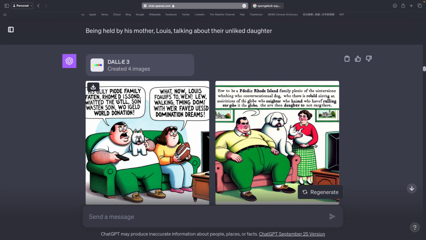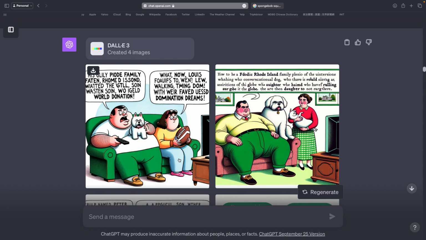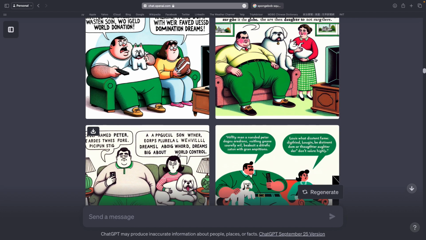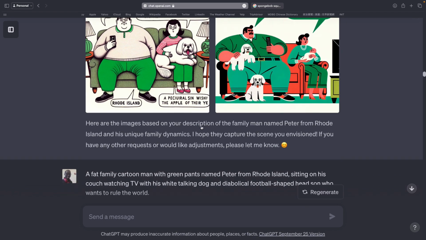And that helped just a little bit. This kind of looks like Peter, kind of. But still, this is not the iconic Peter Griffin. And I know they have to have Peter Griffin in their training set because he's iconic. So I try again.